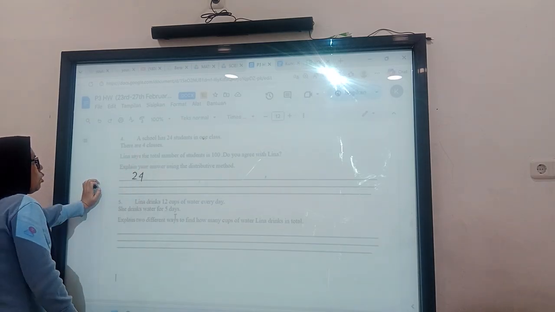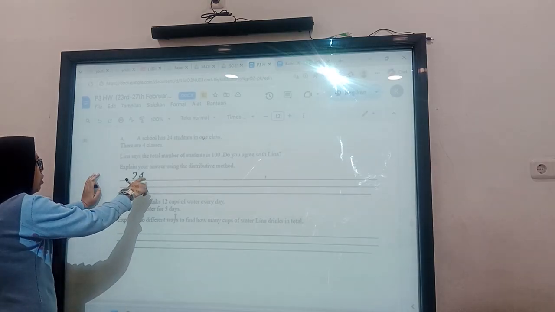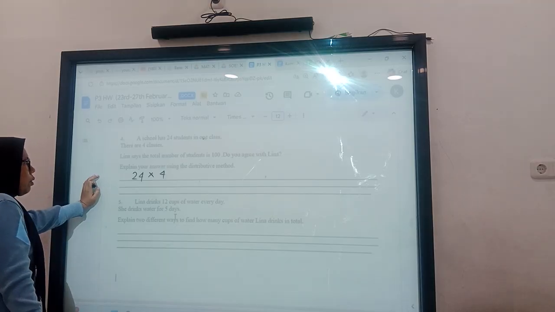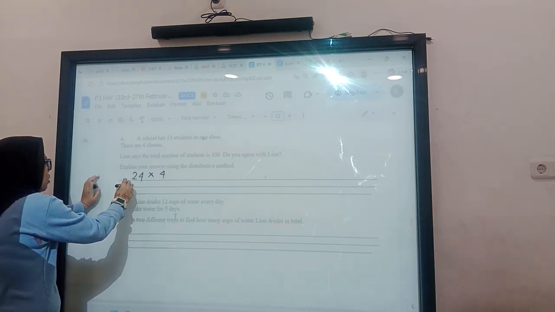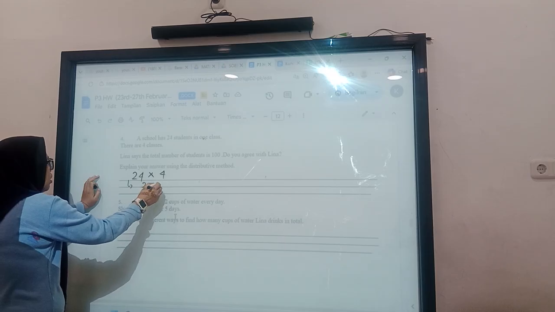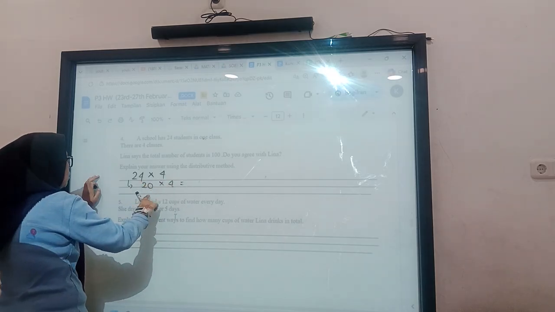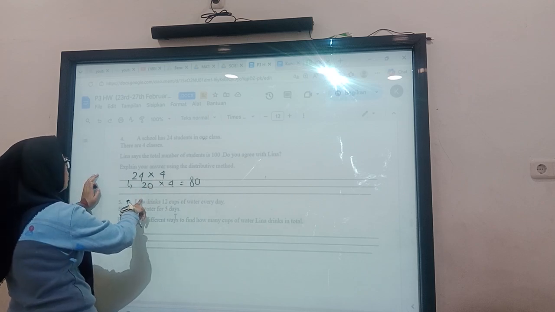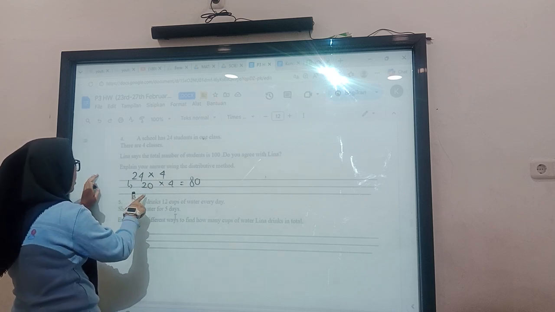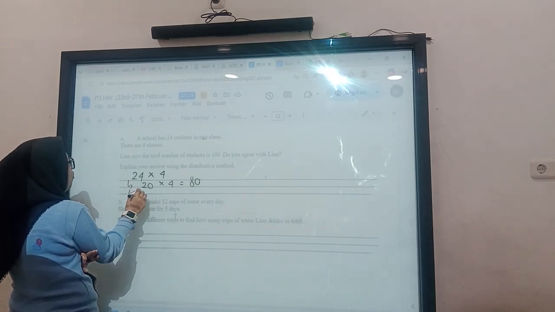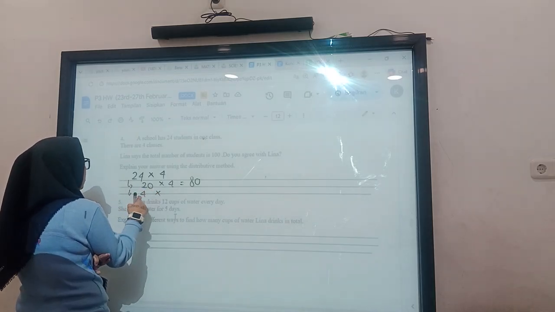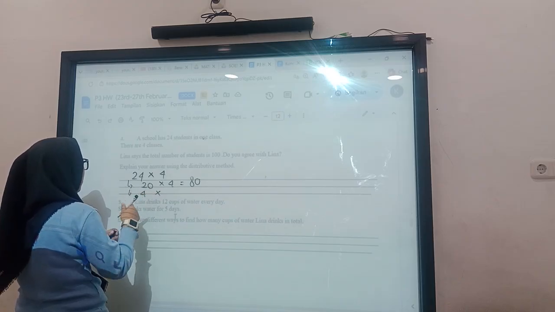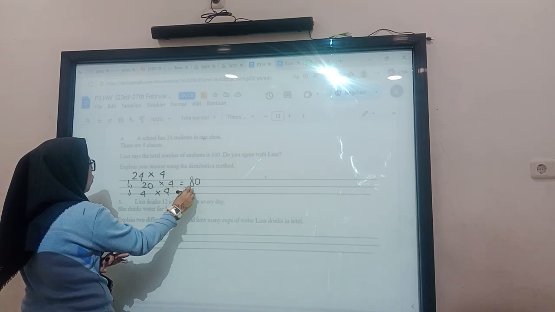So we have to use the distributive way. 24 times 4. We can use the distributive way: 20 times 4 equals 80, and then 4 times 4 equals 16.